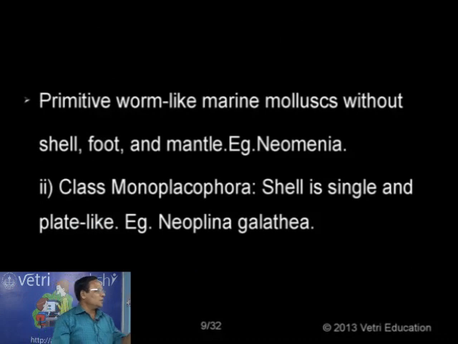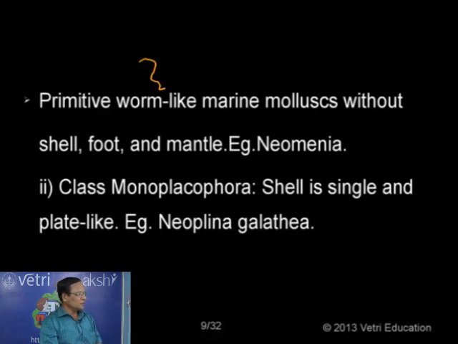So I mentioned already, primitive worm-like mollusks, all are marine, with no representative in fresh water, and all the structures considered important characteristics of mollusks are absent, namely the shell, foot and mantle. So all the structures are absent. A primitive worm-like marine mollusk without any structures like shell, foot and mantle, example Neomenia.